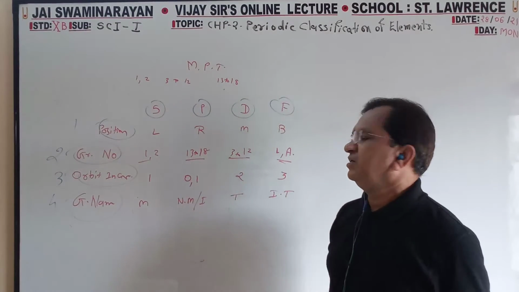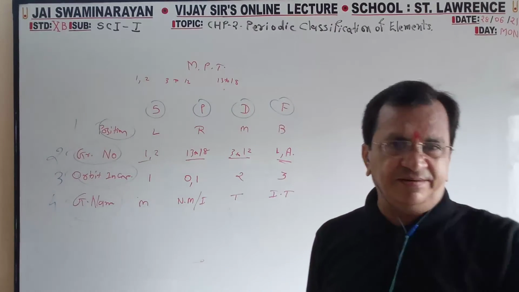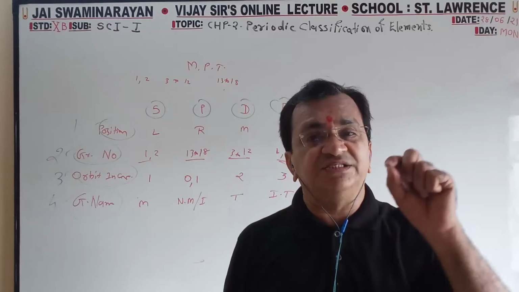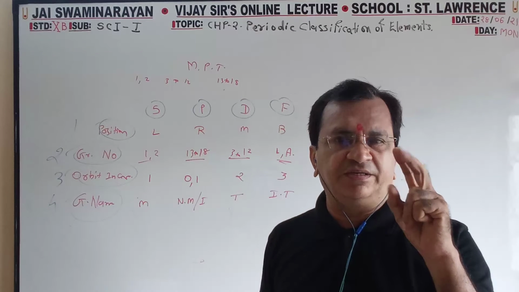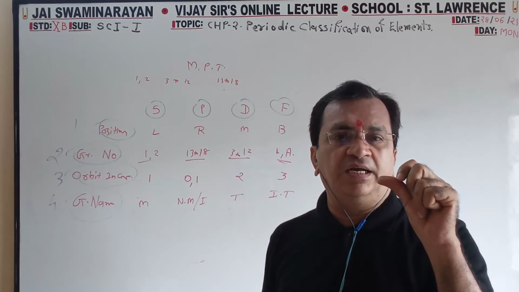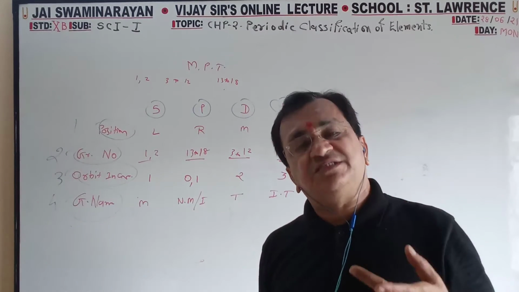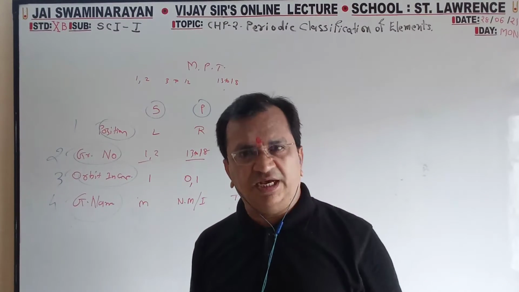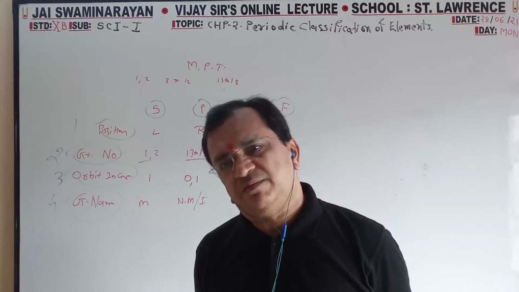In the middle are the transition elements, with 2 orbits incomplete. And at the bottom, lanthanide and actinide, the inner transition elements, with 3 orbits incomplete.